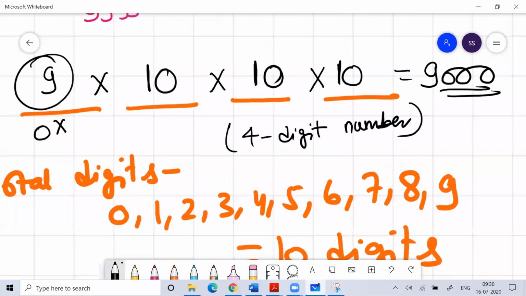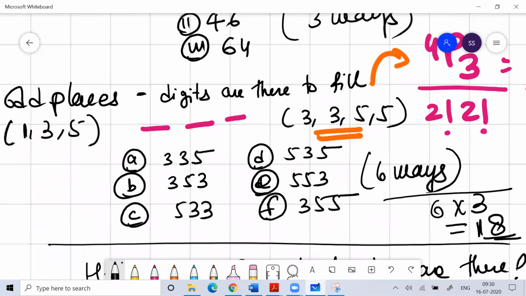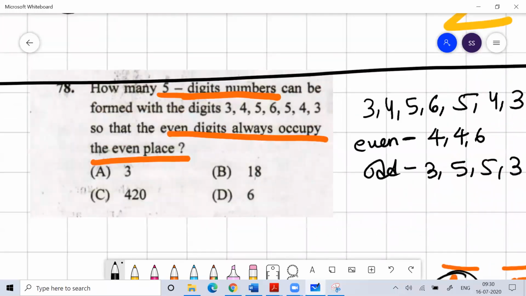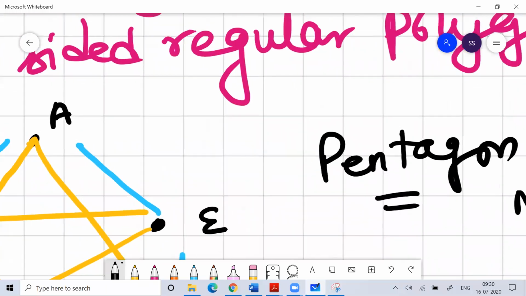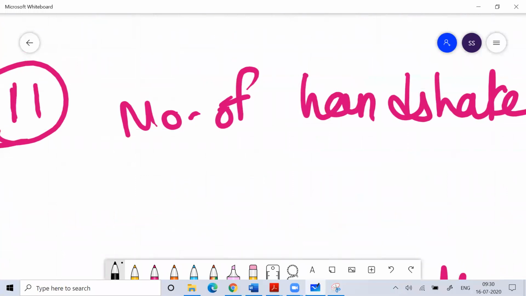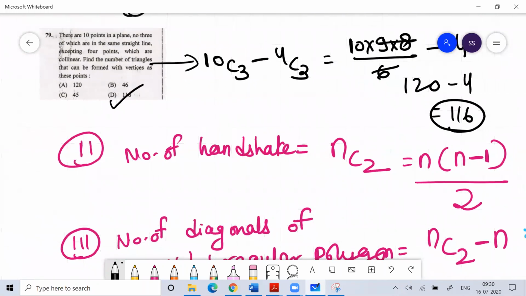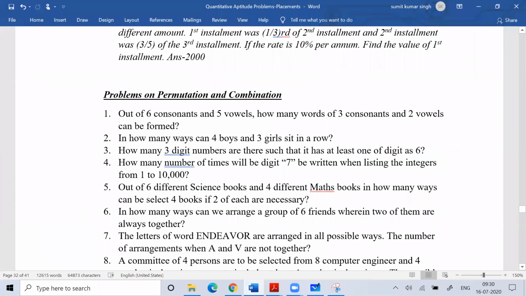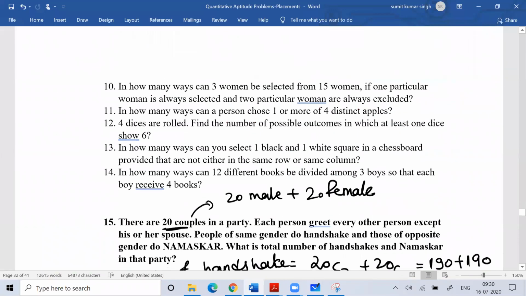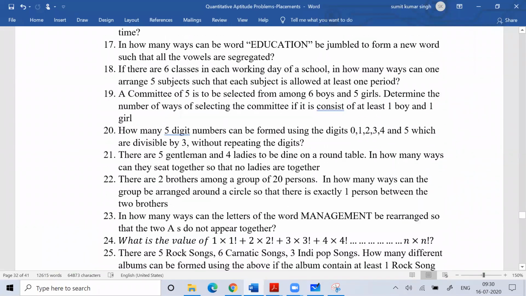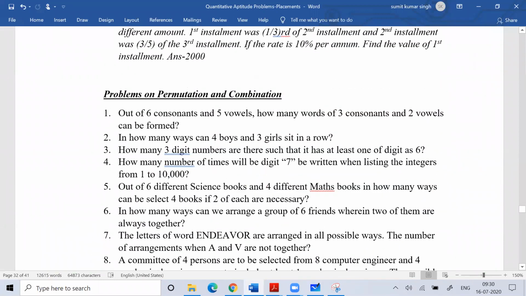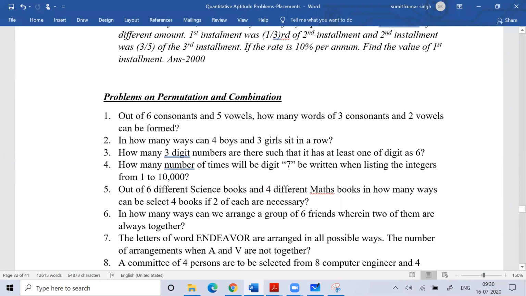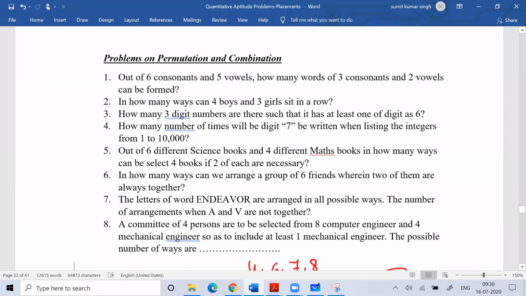I think I have developed a basic understanding of permutation and combination for you all. You can watch this video. Along with that, there's another video on permutation and combination where I solved around 25 problems one by one. If you are really interested in permutation and combination, you can watch that to understand the concept much better. That will develop a better foundation for all of you.